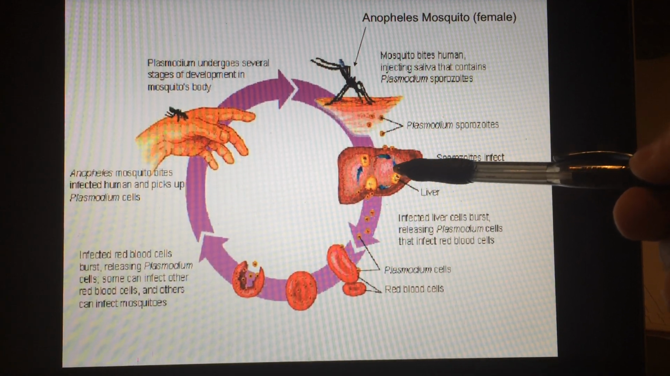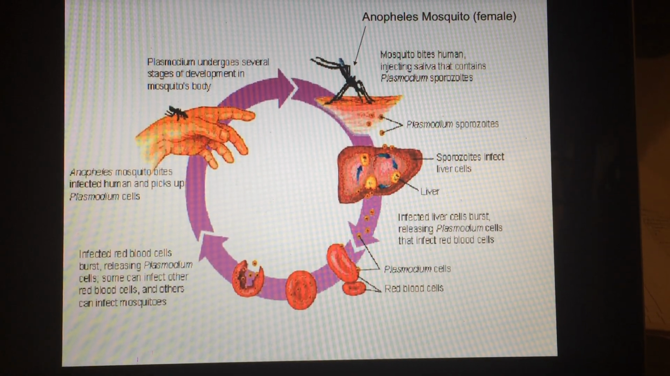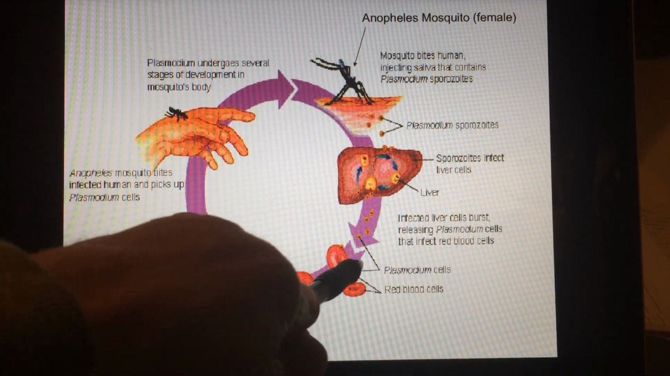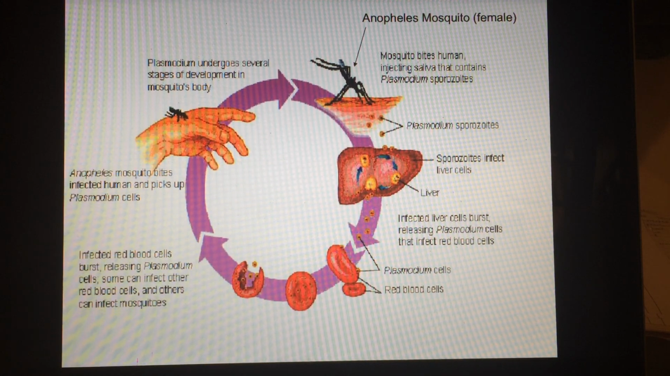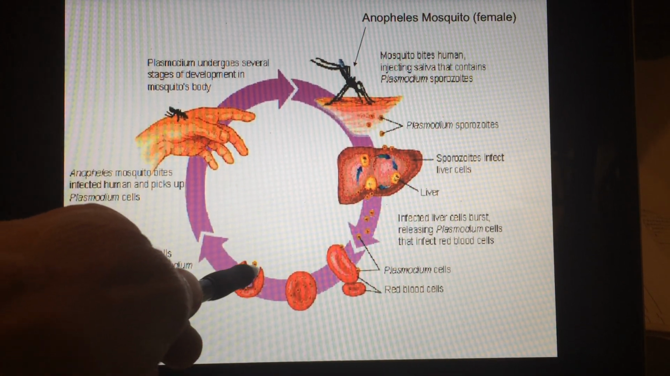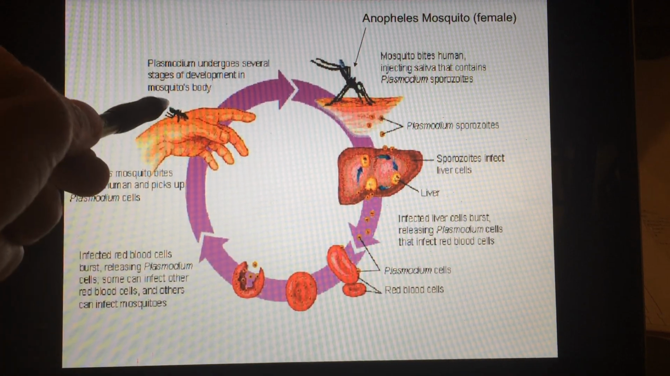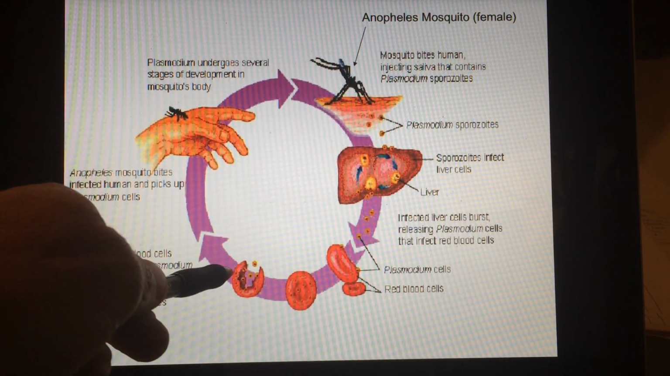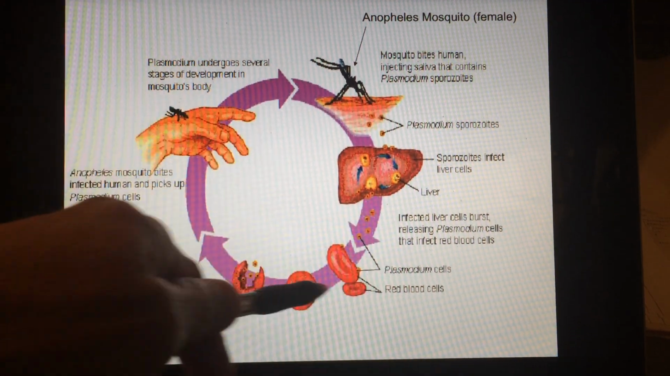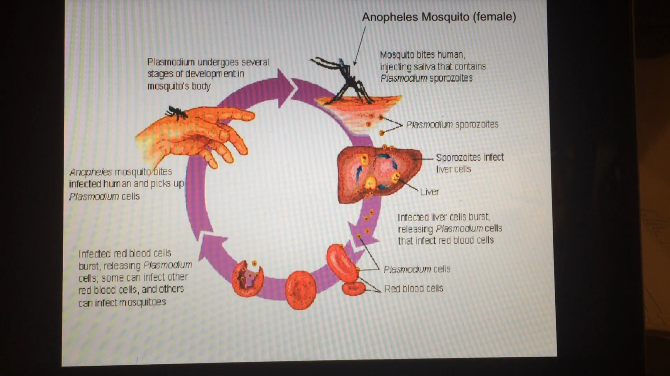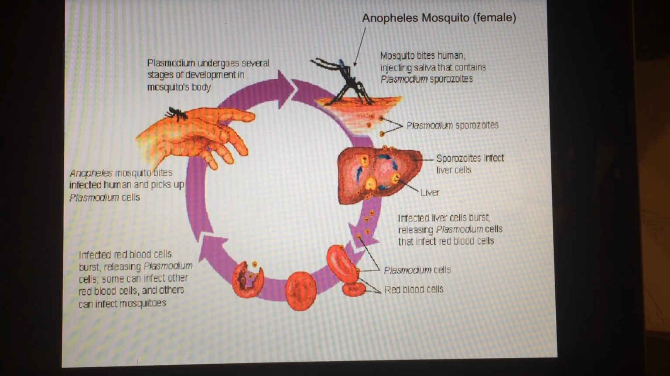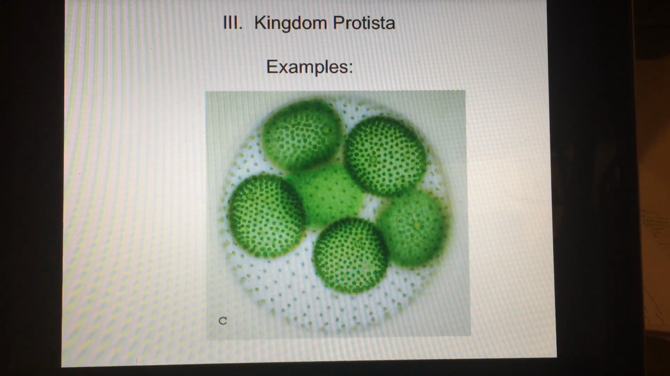Liver cells burst and then release Plasmodium into the bloodstream, where it attacks red blood cells and they burst, and this is the deadly part. You really can't carry oxygen if you don't have enough red blood cells. And then once those are released back into the bloodstream, a mosquito bites a human, picks up Plasmodium cells, then they mature in the mosquito, and the cycle continues just like this. And you can read about that on the internet. Most of you probably heard about it. So that's Plasmodium.